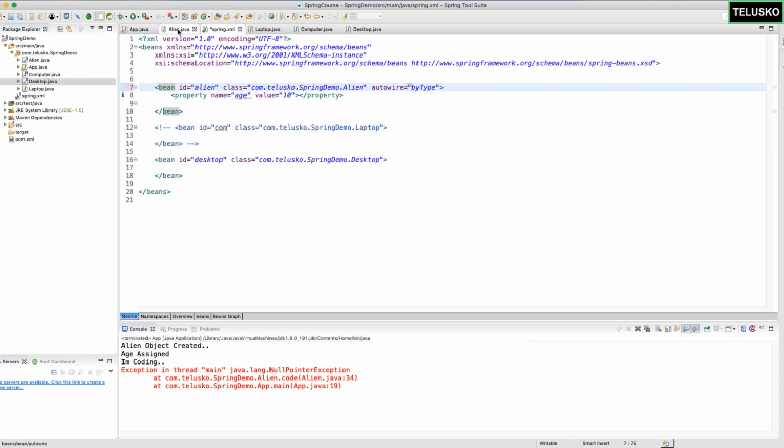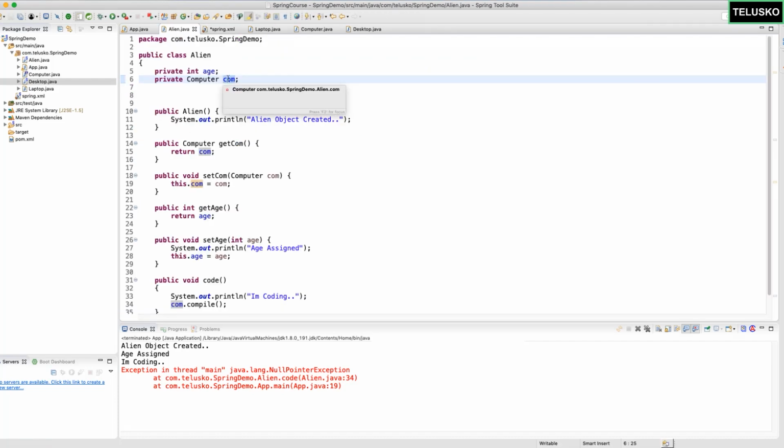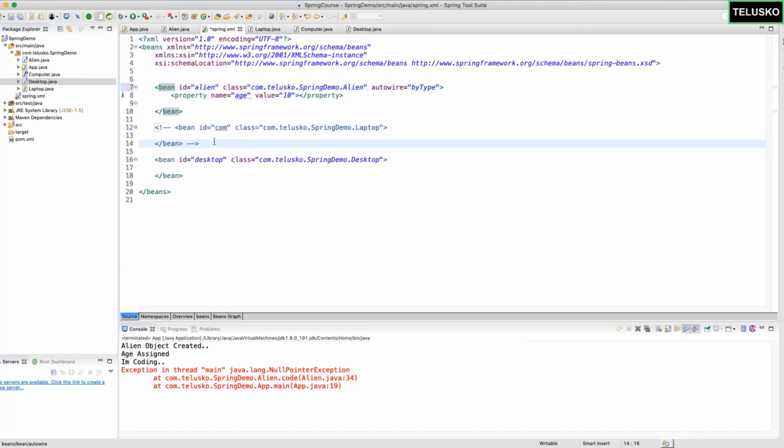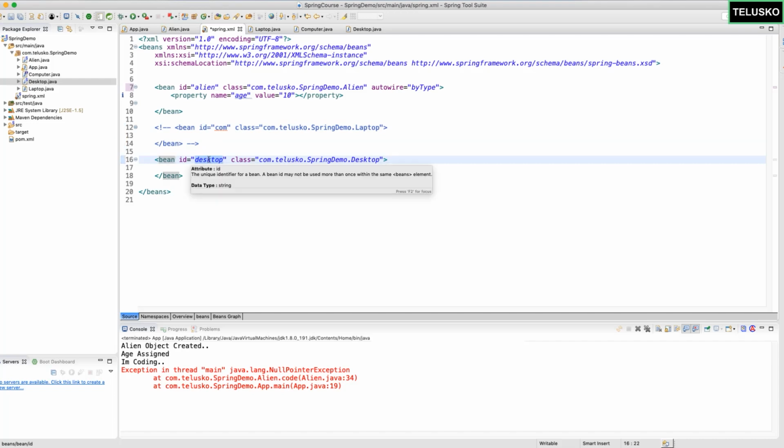For example, if you go back to Alien, it will not look for com, it will look for the object of computer. And in this case, you can see we have it here. So we have the object of desktop with the name desk. Of course, this desktop name is not important. What is important is that this desktop class implements computer. That will be done. Let's try this.